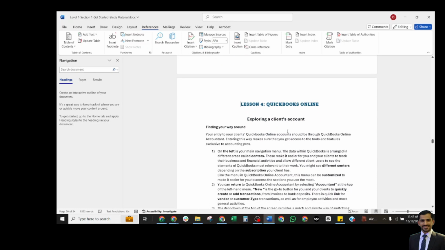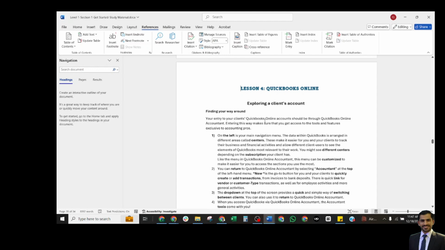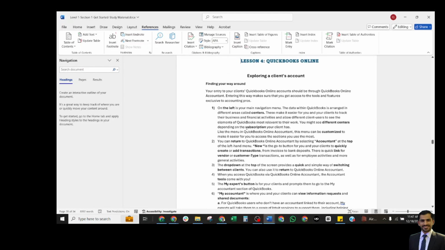Now we shall discuss the features of QuickBooks Online for the owner of the business, for normal users, including all the features that a normal QuickBooks subscription has. So we shall discuss in detail. Your entry to your client's QuickBooks Online account should be through QuickBooks Online accountant, regardless of which plan your client subscribes to. Entering this way makes sure that you get access to the tools and features exclusive to accounting pros.